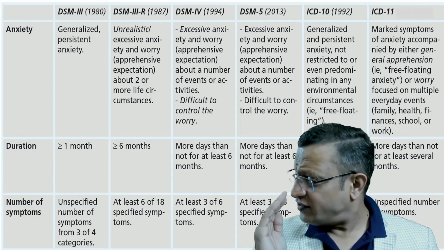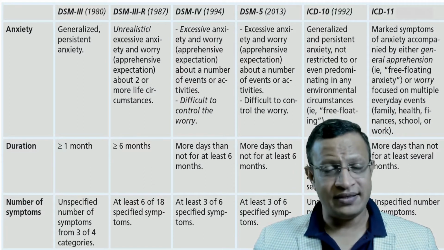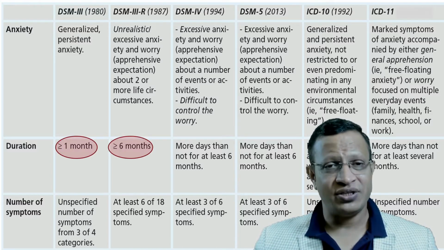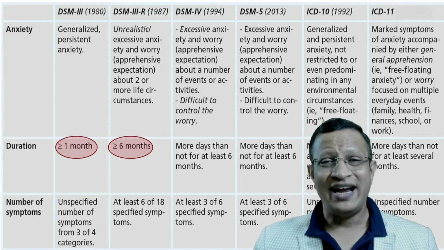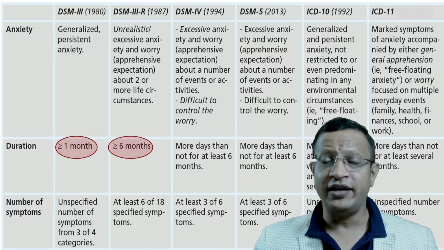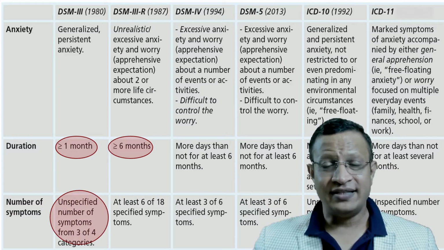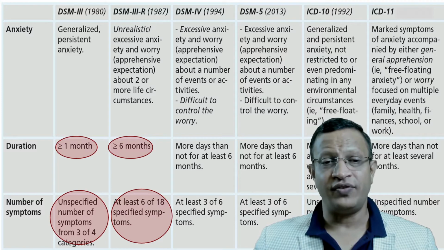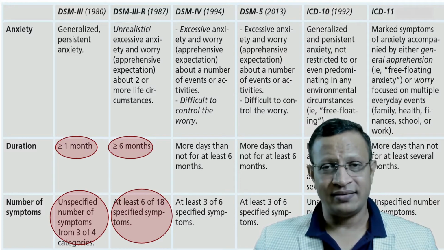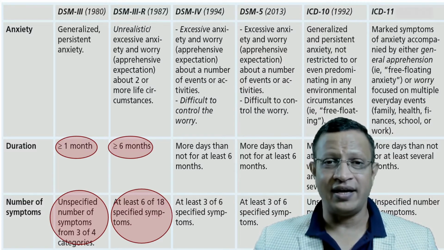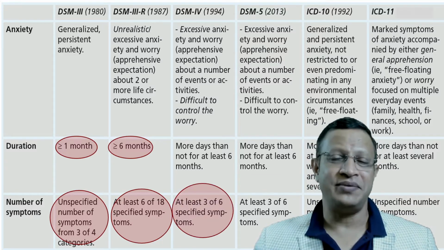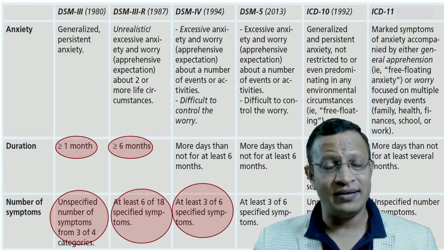If you look at the classificatory systems, both DSM and ICD, the duration has changed from DSM-3 to 3R to 4. Earlier it was 1 month and it has been increased to 6 months. At the same time, if you look at the number of symptoms, earlier it was symptoms from 3 of the 4 categories. However, in 3R, it was at least 6 of the 18 symptoms, and in DSM-4, 3 of the 6 symptoms. So this is how the DSM has evolved with regard to generalized anxiety disorder.